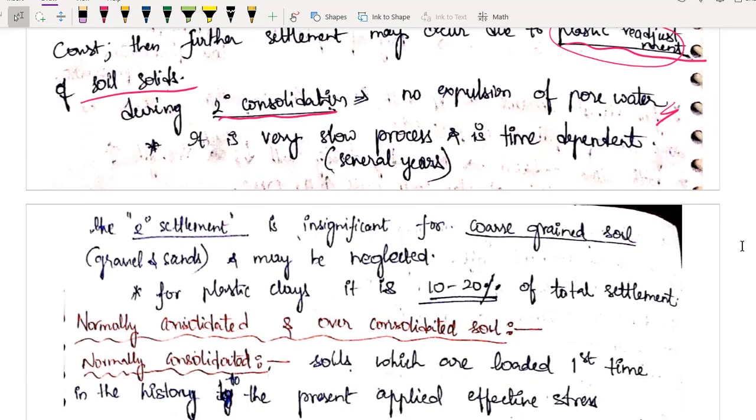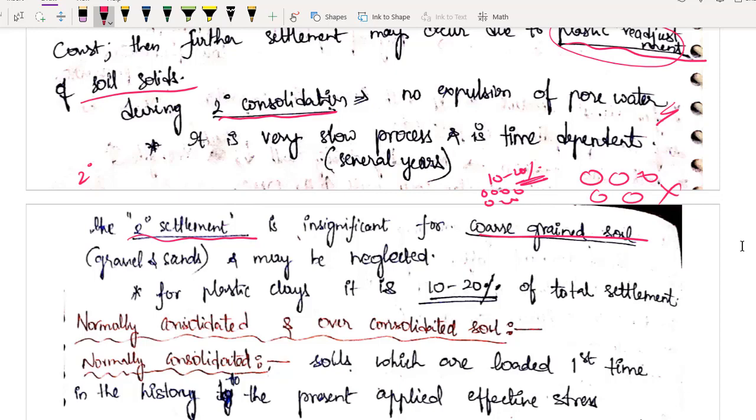You have to remember one important point: this secondary consolidation will be very small compared to primary consolidation. The settlement because of secondary consolidation is insignificant for coarse grain soil. For coarse grain soil it is insignificant, but if you have clays, it will be only 10 to 20% of total settlement.